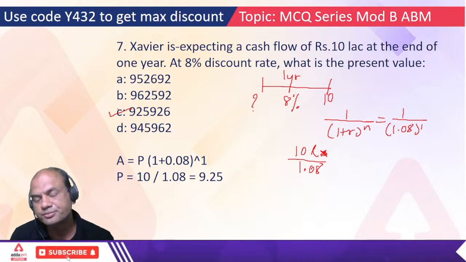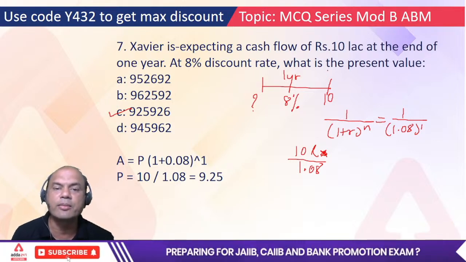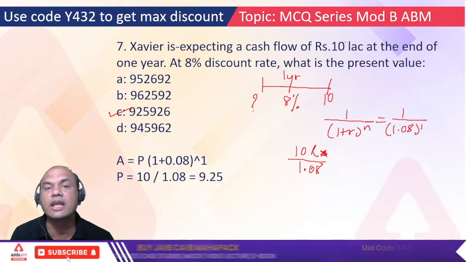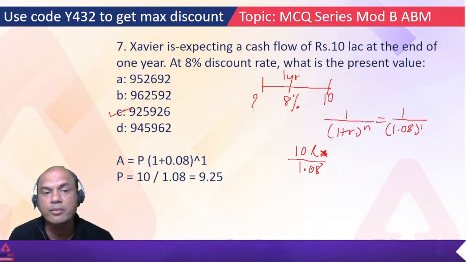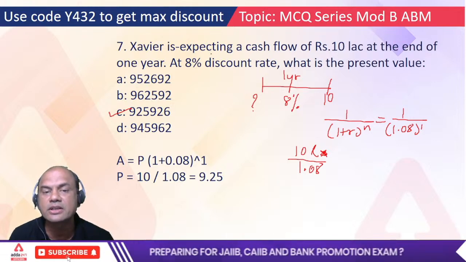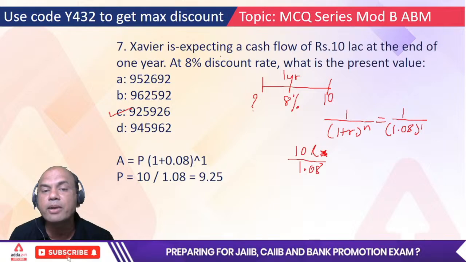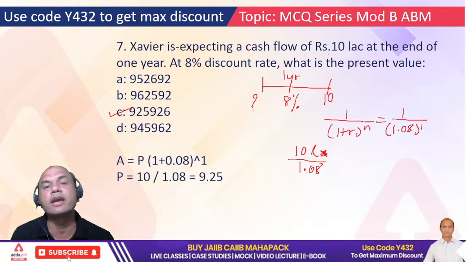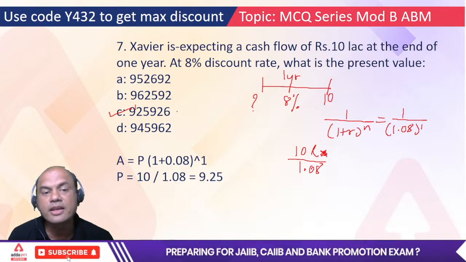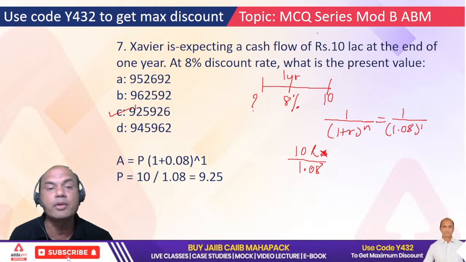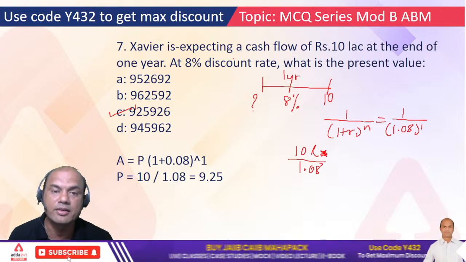What does it mean? It means that if I am getting 10 lakhs after 1 year, they are equivalent to 9,25,000 today. Why? Because of inflation, this 8% is the inflation. It will eat up my 10 lakhs. Again in simple terms, whatever I can buy with 9,25,000 today, the same thing I'll be able to buy at rupees 10 lakhs after 1 year, because this inflation will eat up my money, isn't it?